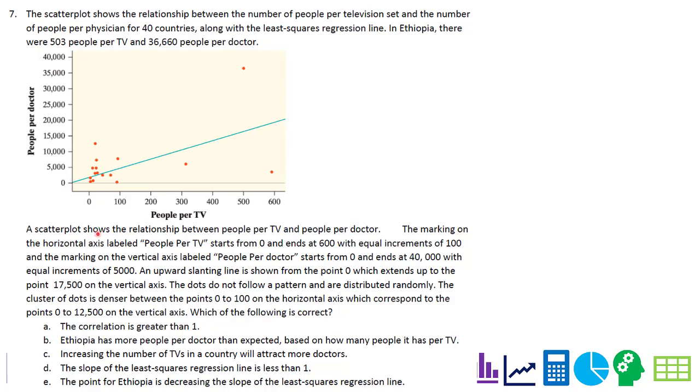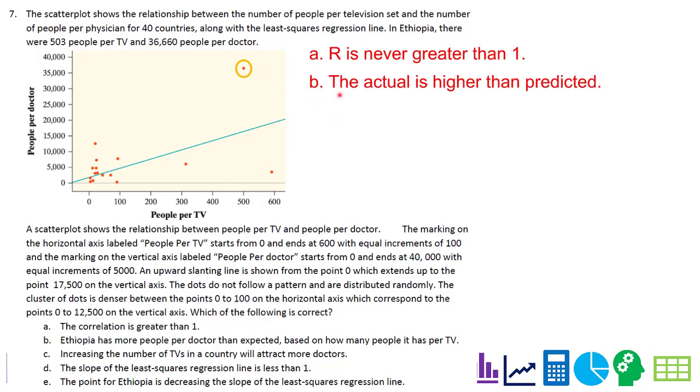Which of the following is correct? Is the correlation greater than 1? No, correlation is never, never, never greater than 1. A is false. Okay, here's B. Ethiopia has more people per doctor than expected based on how many people it has per TV. Well, we looked at 503. There's the dot for Ethiopia. This is predicted based on our model. Yeah, it's definitely higher than predicted. So the actual is higher than predicted.